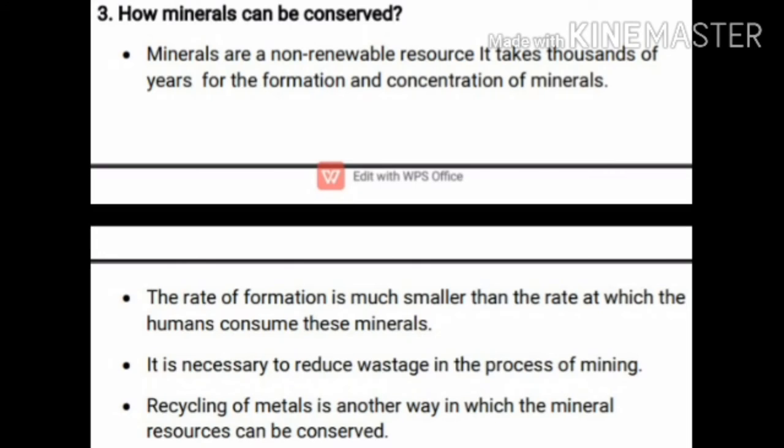Then it is necessary to reduce the wastage in the process of extraction of minerals, especially in mining. Then the next point is recycling of metals is another way in which mineral resources can be conserved. Are you clear, children?